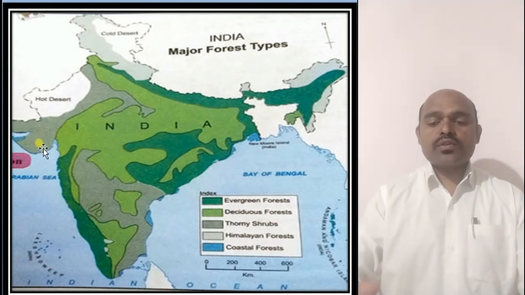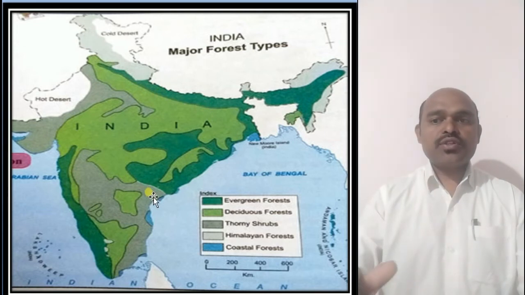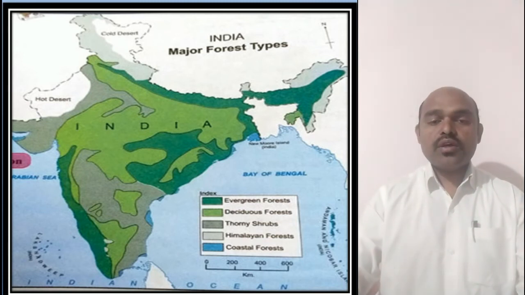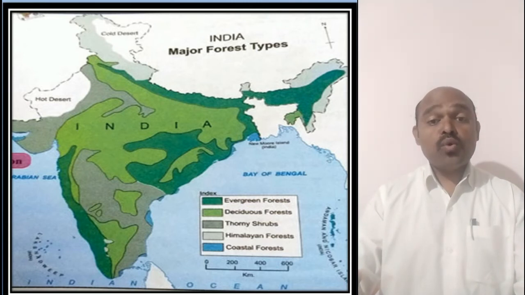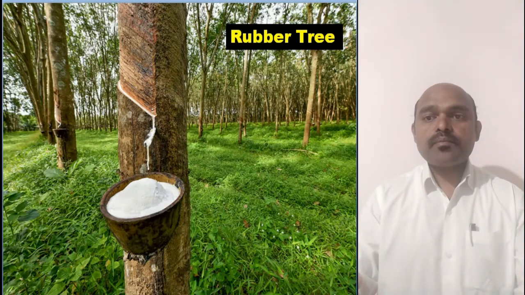So evergreen forest. Where do we find the evergreen forest? You can see here the dark green part in the western part of our India and the northeast part in this region. This evergreen forest we find where it rains more than 2000 millimeter. Where we find rainfall of more than 2000 millimeter, there only we find the evergreen forest.